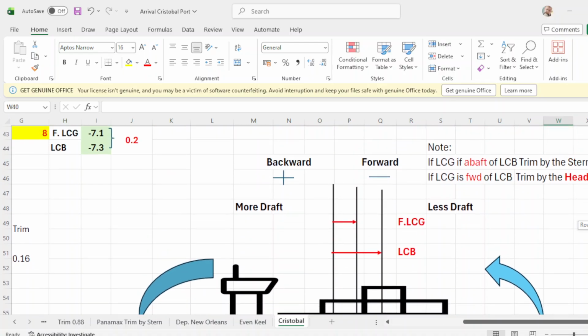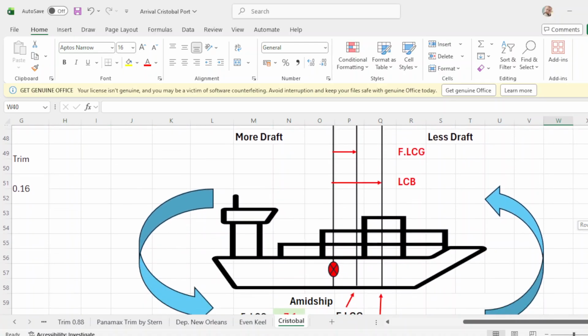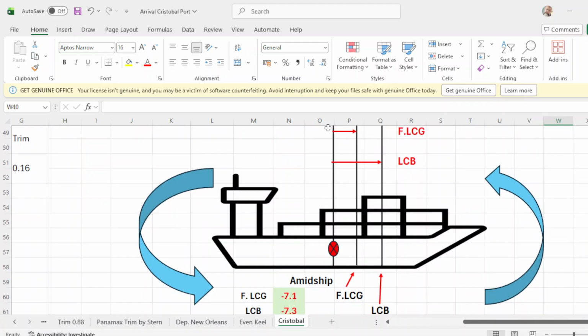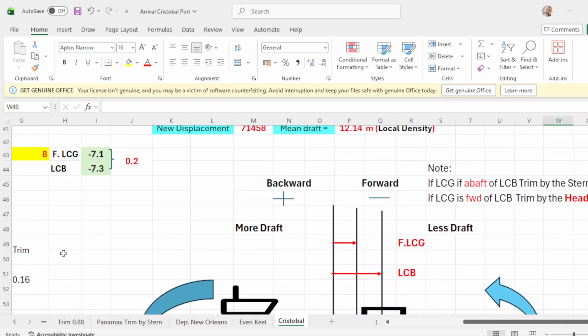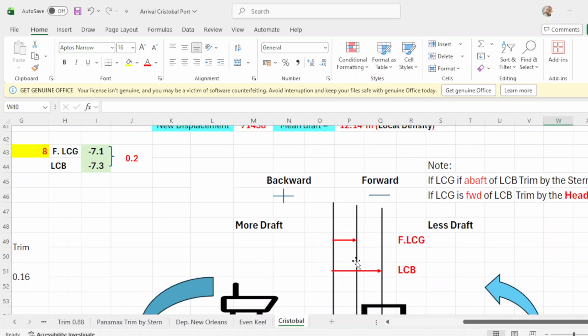drawing or the figure. So this is the amidship of the vessel, or the center part of the vessel, and what it says is that your final LCG is negative 7.1. So from amidship, you measure, because negative, so measure 7.1 going forward.